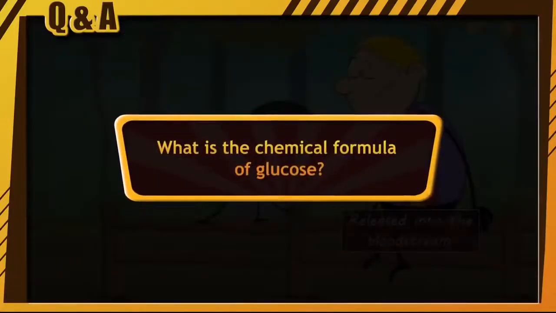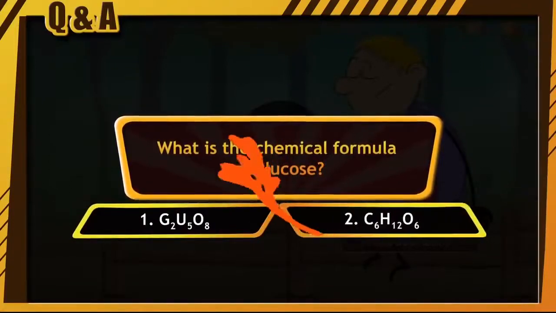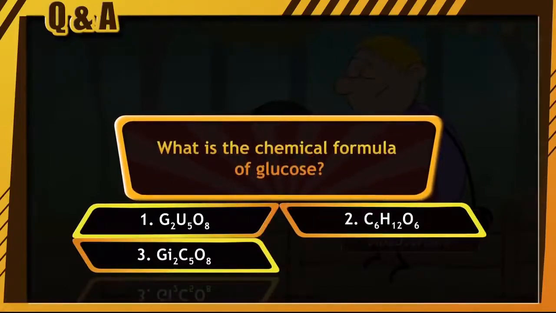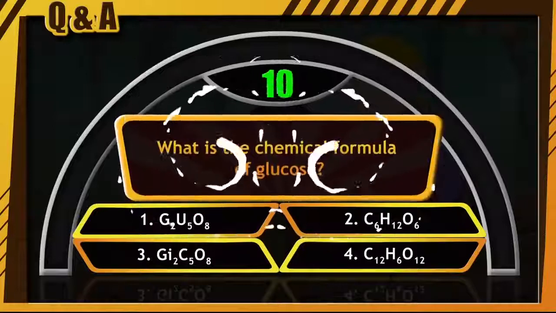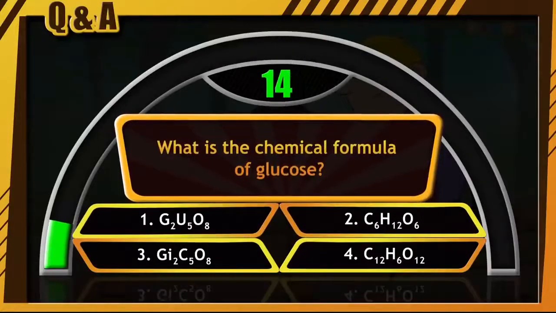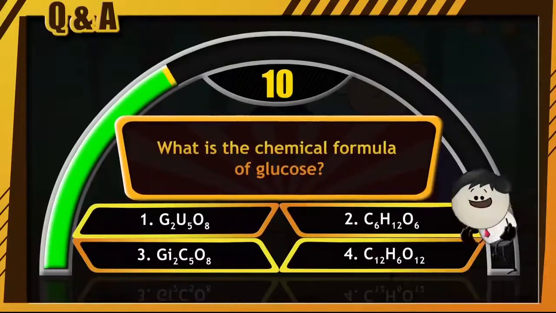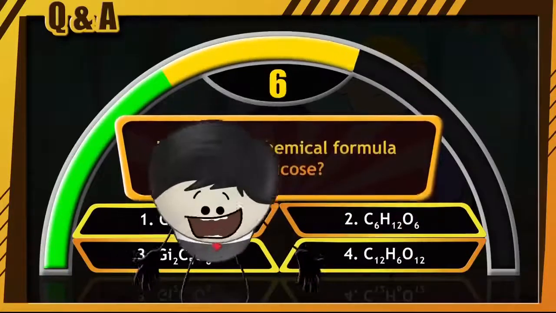What is the chemical formula of glucose? G2U508, C6H12O6, Gi2C508, C12H6012, and your time has begun. Start guessing. Come on, the clock is ticking. Write your answer in the comment section.